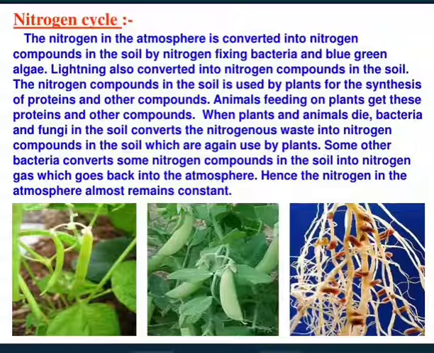When plants and animals die, bacteria and fungi in the soil convert the nitrogenous waste into nitrogen compounds in the soil, which are again used by plants. Some other bacteria convert some nitrogen compounds in the soil into nitrogen gas, which goes back into the atmosphere. Hence, the nitrogen in the atmosphere almost remains constant. So, with the help of the nitrogen cycle, we take the nitrogen from the atmosphere and we return it back so that a balance is maintained of nitrogen in the atmosphere.